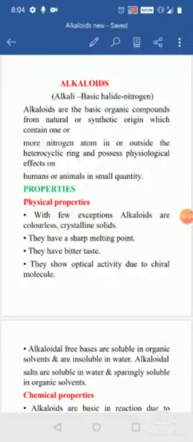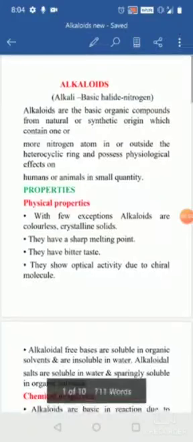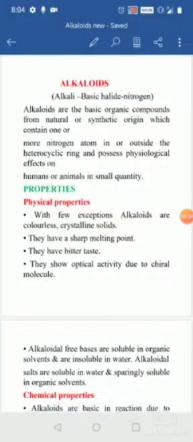Previously they were used for poisoning purposes, or for their hallucination properties, so they were used as hallucinating drugs. They are potent poisons, used to kill enemies, or to faint the animals or to kill the animals. They were used in arrows and so on, because they have more toxic property than medicinal property. If you take a small dose, they are drugs. If you take larger doses, they are poisons.